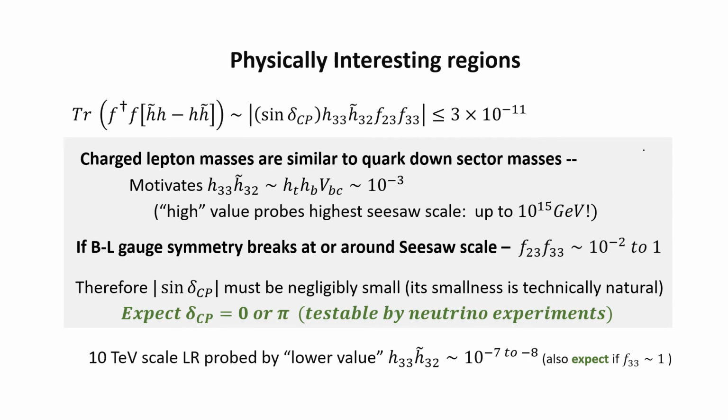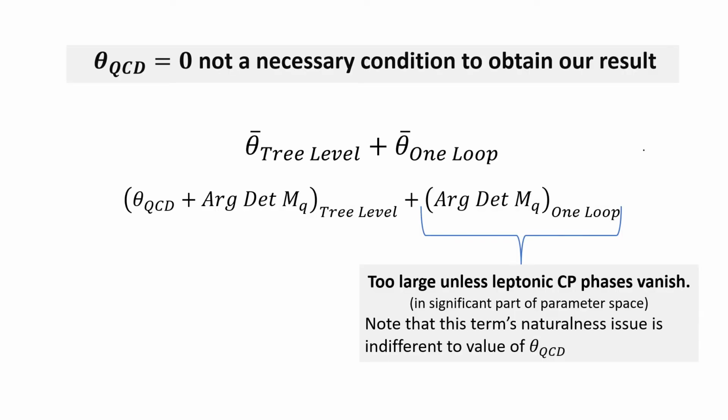And this is what we conclude. Now I said theta QCD to be 0 because of parity, but that's irrelevant to what I said. Basically, what I'm saying is theta bar at one loop is too large. So this has to be cancelled. How this combination cancels doesn't matter. Parity, of course, sets theta QCD to 0, but even if it didn't, the problem still remains. So this is not really a necessary condition for what I talked about.